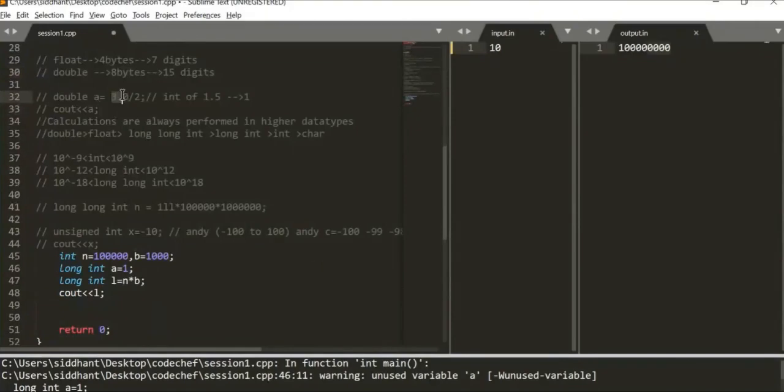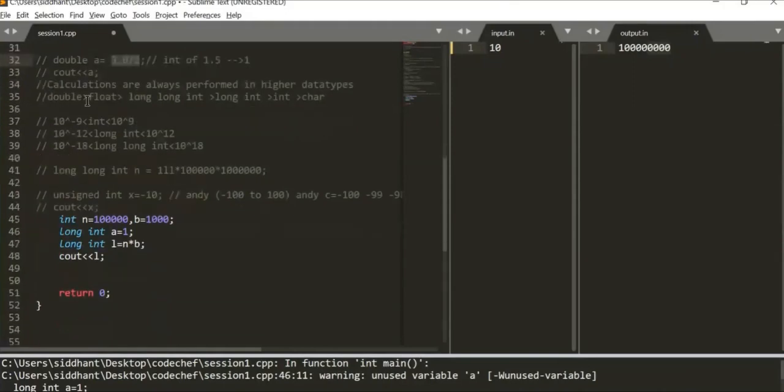So since 3 divided by 2 is 1.5, but an integer can only take integer values, not decimal values, it returns 1, which is then stored in A and then printed out. But if we want 1.5, we have to calculate this whole thing in a higher data type, which is float.